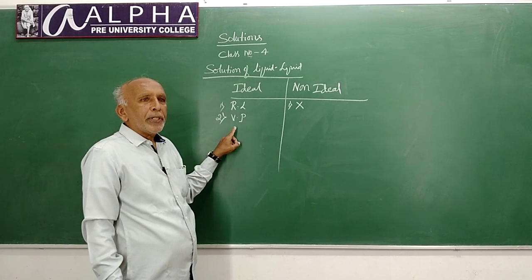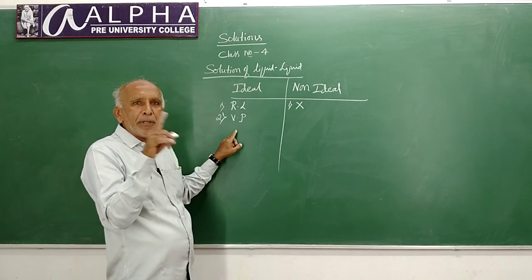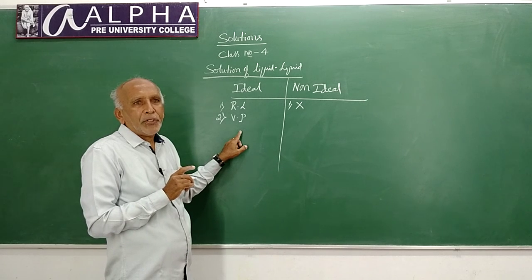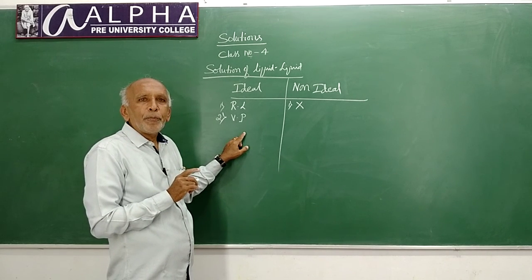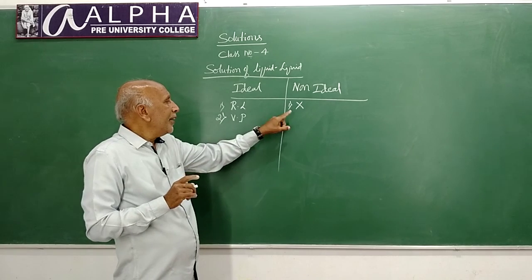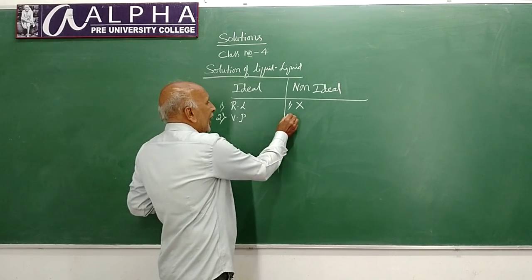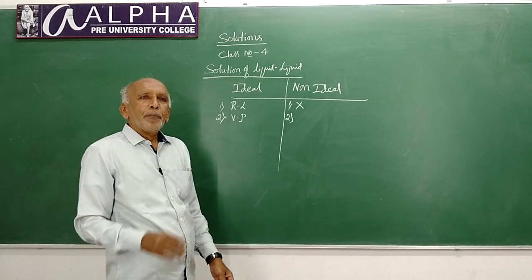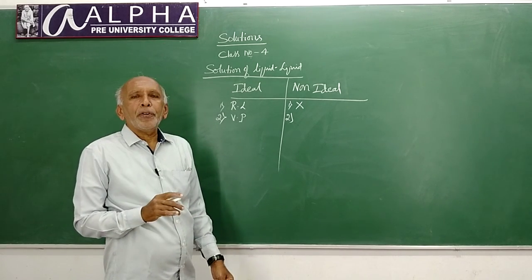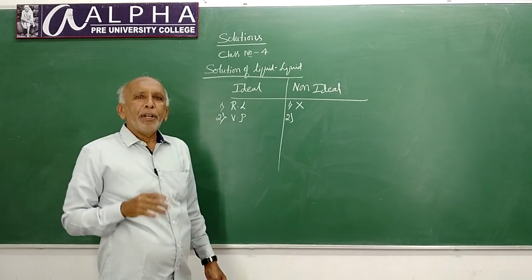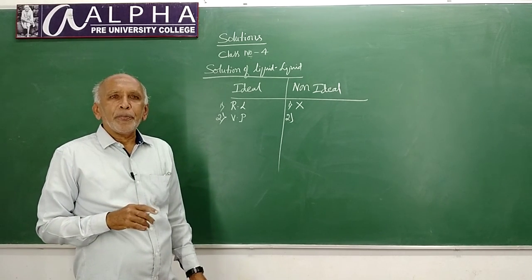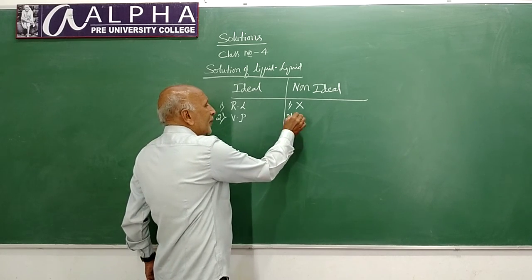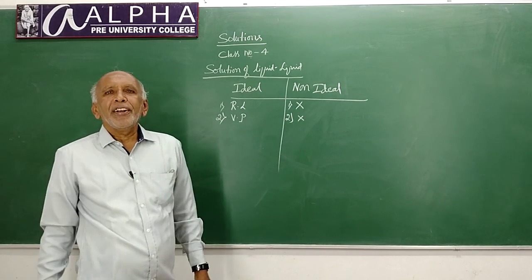Here the vapor pressure of the mixture lies in between the pure components' vapor pressures at all compositions. In the non-ideal case, the vapor pressure of the mixture lies above the vapor pressure of pure components or below the vapor pressure of pure components.